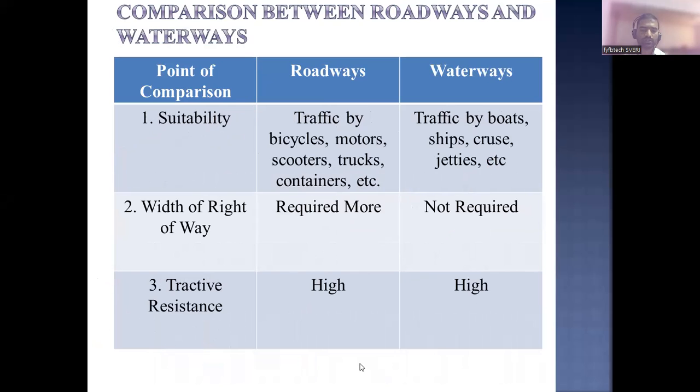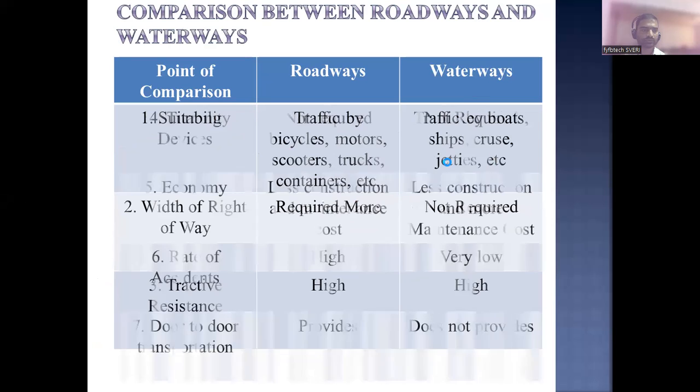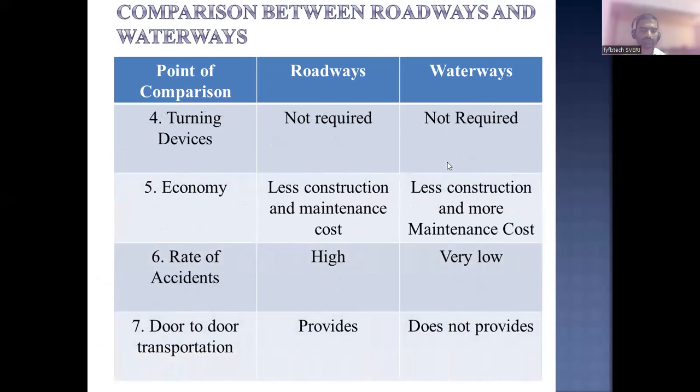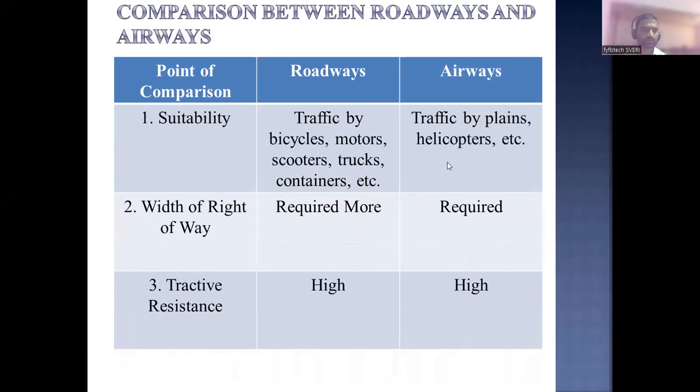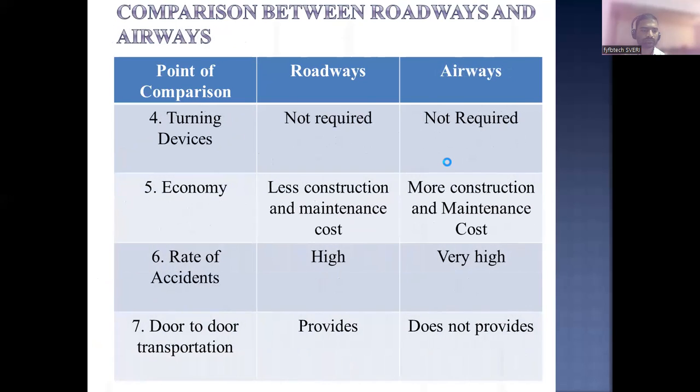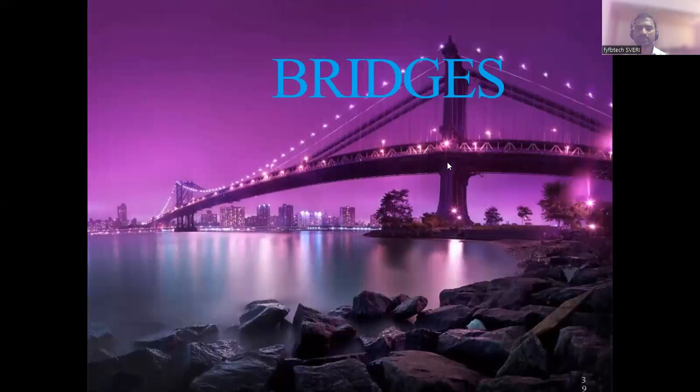So these are some of the differences between roadways and railways. If your paper is offline, there will be a 3 to 4 marks question: write the differences between roadways and railways. It will be asked like this.